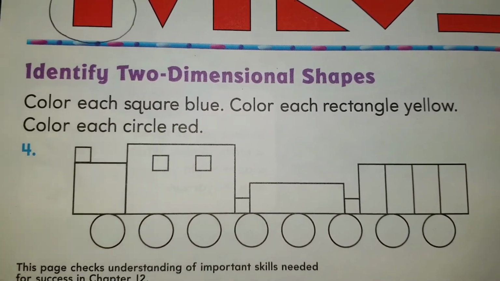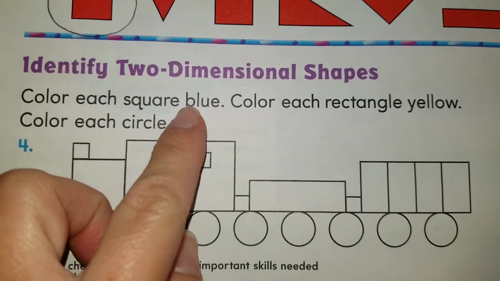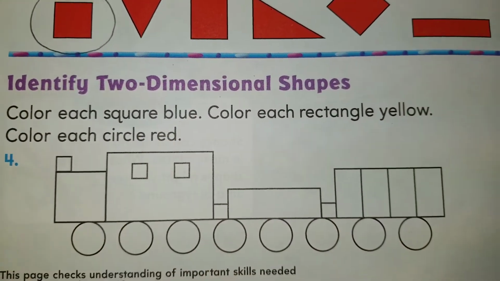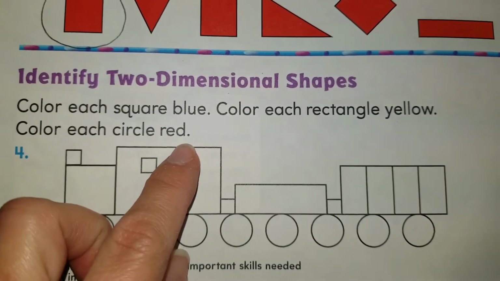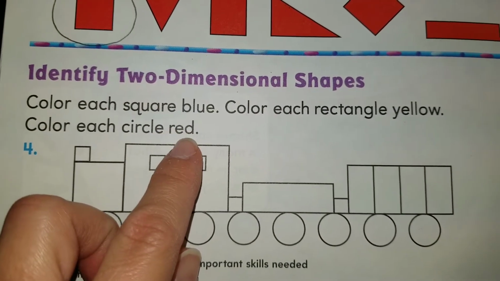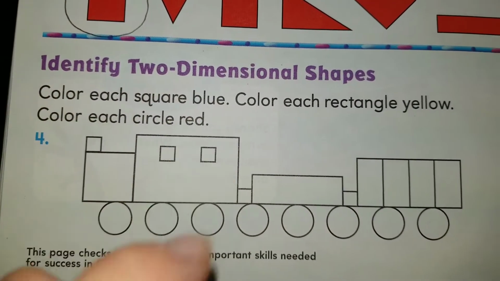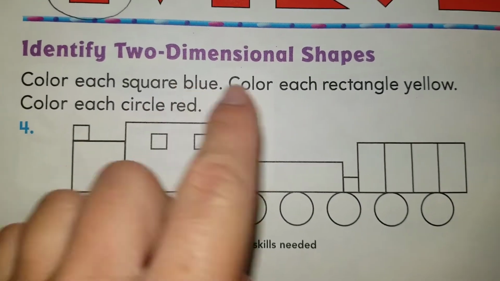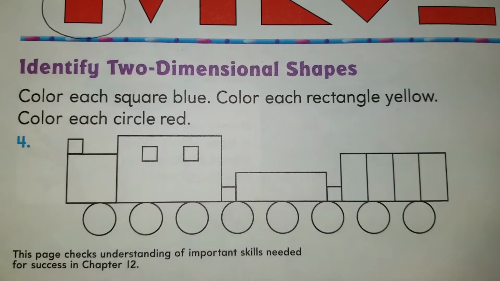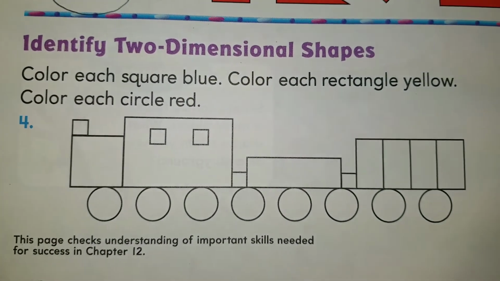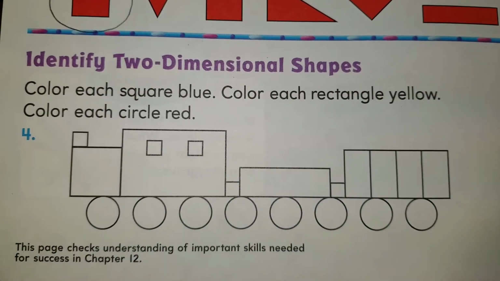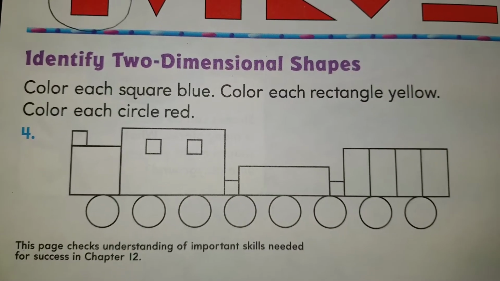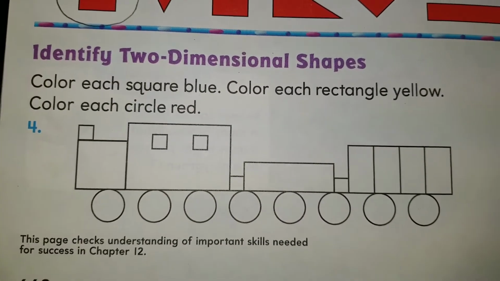Necesitan 3 colores, 3 crayolas. Necesitan blue, azul, yellow, amarillo, and red, rojo. If you don't have red, I know most of you, it's so hard for you to find your red crayon. No worries, you can use orange. So once again, you're going to need blue, yellow, and red. I'm going to give you a minute to look for those. And if you are ready, we are going to start with blue.